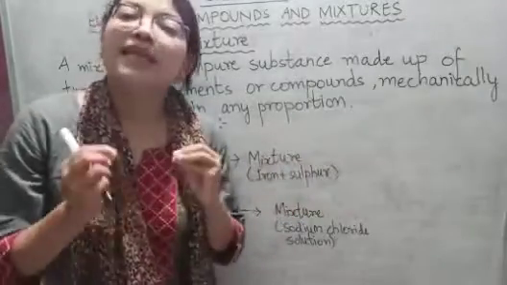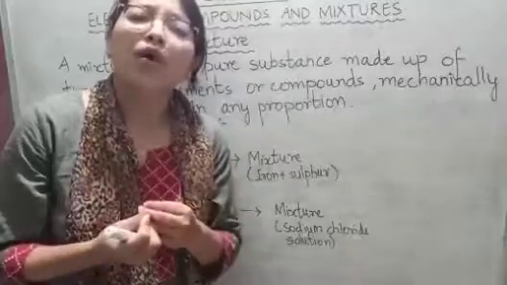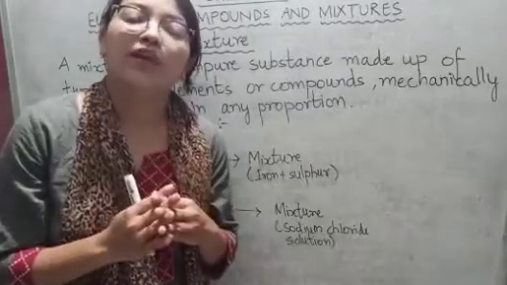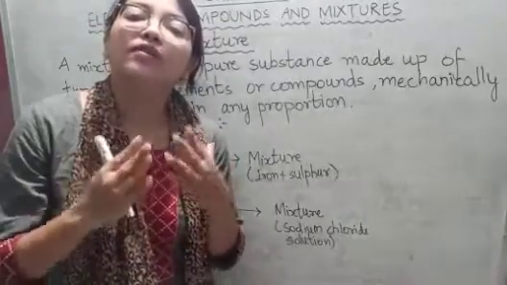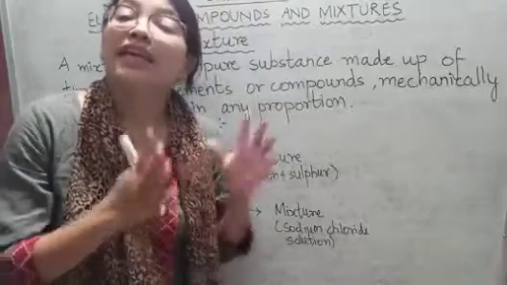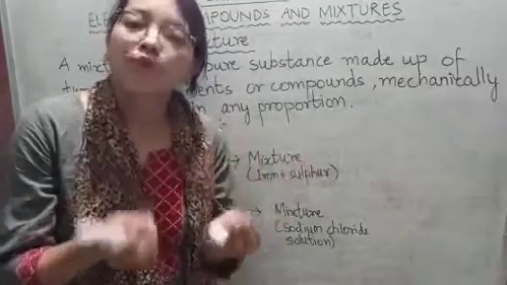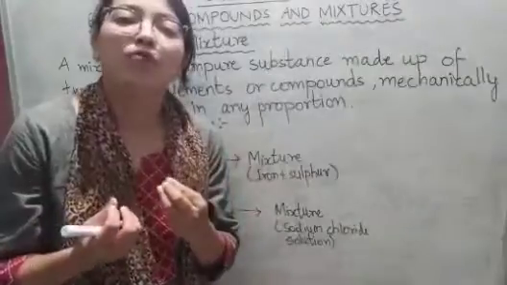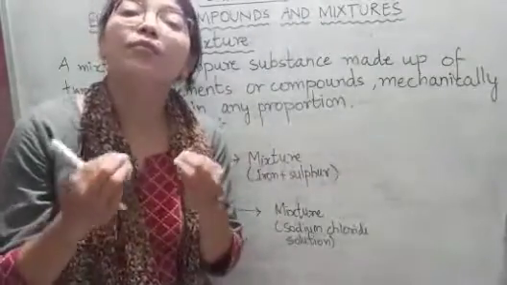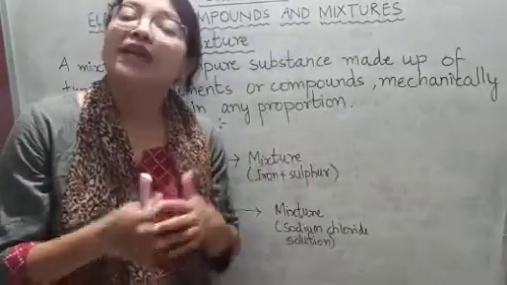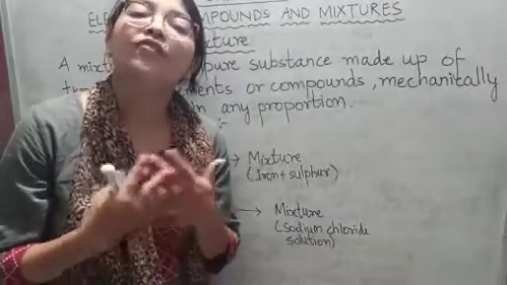The components in elements or compounds are chemically bonded, and we cannot separate them by a physical method. But in mixtures, the components, elements or compounds, are mechanically mixed, and we can separate them by using physical methods, okay.